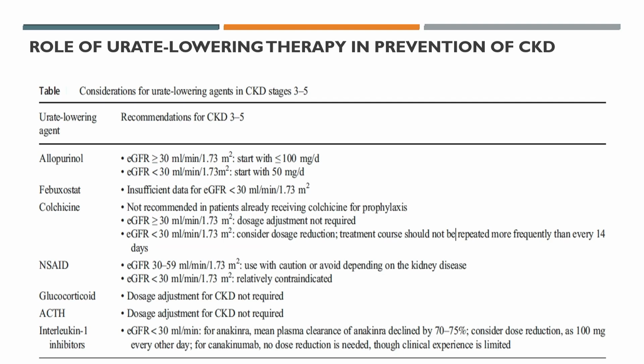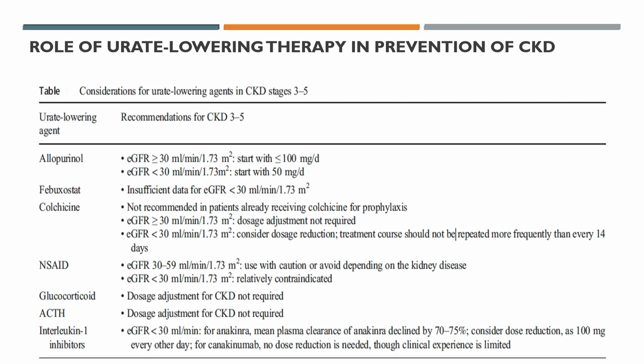Colchicine: usually colchicine is nephrotoxic again. In your patient, if GFR is more than 30, then dose adjustment is not required; you can use the full dose. If GFR is less than 30 ml, then you should titrate your colchicine dose to 0.5 milligram once daily.